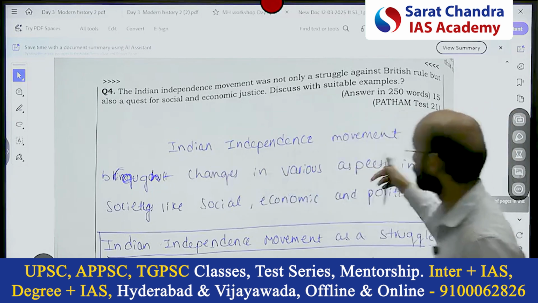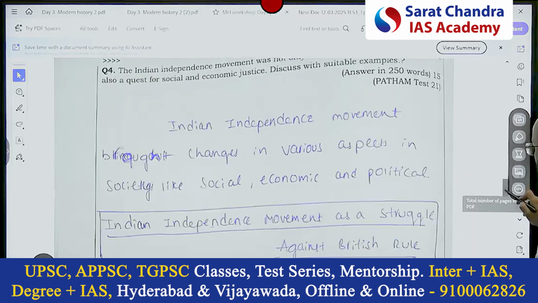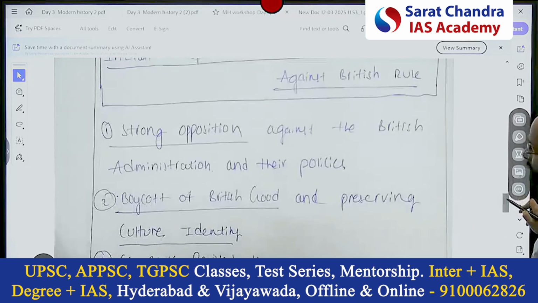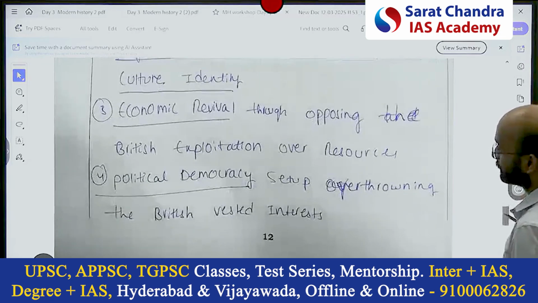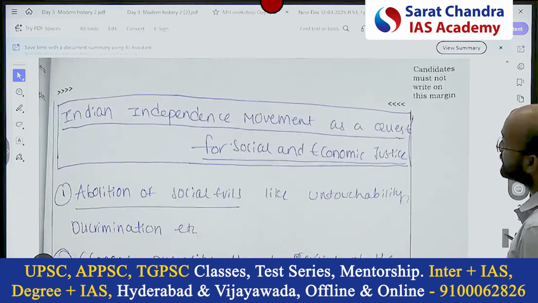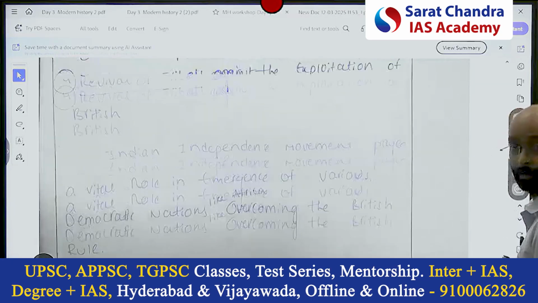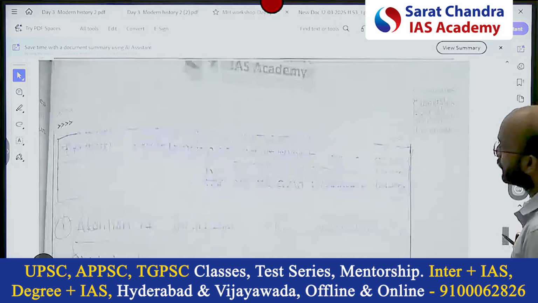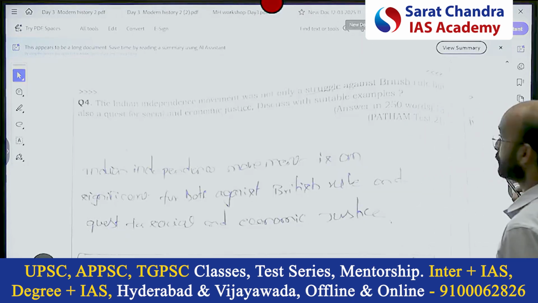Here also independence movement brought changes in the various aspects: social, economic and political. Good. Chalega. See, the strong opposition, this is the against-the-British-rule points. See the structuring, we won't go into the points, just the structure. Indian independence movement as a quest for socio-economic transformation. So here he gave the four points. What more he could have done, you can learn from my answer, we'll see. We can divide this. Similarly, Durga also has done the same thing.